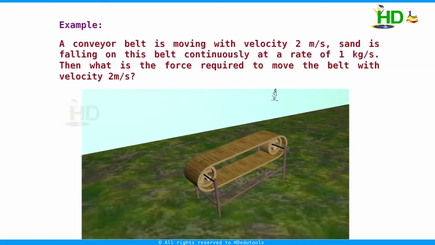Now we take another problem. A conveyor belt is moving with velocity 2 meters per second. Sand is allowed to fall on this belt continuously at a rate of 1 kg per second. Then what is the force required to move the belt with constant velocity 2 meters per second? In the previous problem we discussed that no force is required to move the body with constant velocity. Can we apply the same here? No, we can't apply. Why?